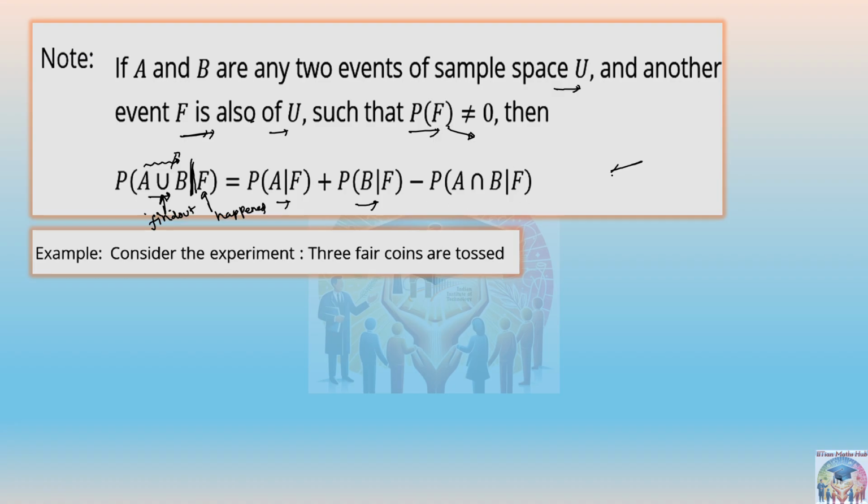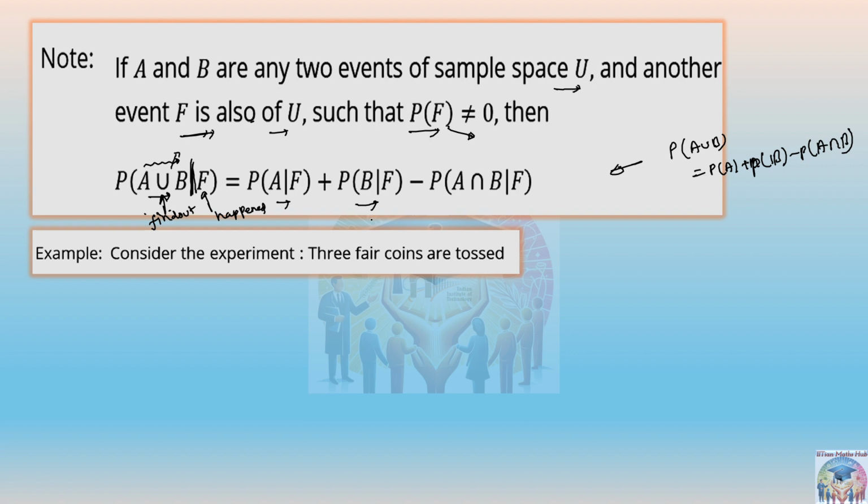This is the same formula, I think you know, that probability of A union B is equal to probability of A, that we discussed in the set theory. But here the different thing is that we can use this in the conditional probability also. We can use this formula in the conditional probabilities also. Okay, so suppose an example here.